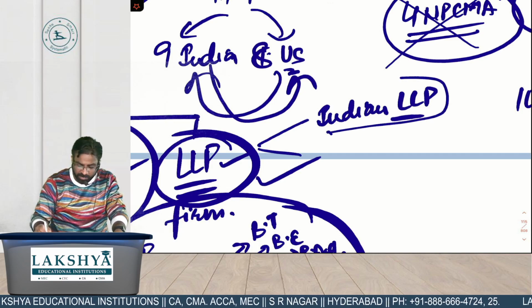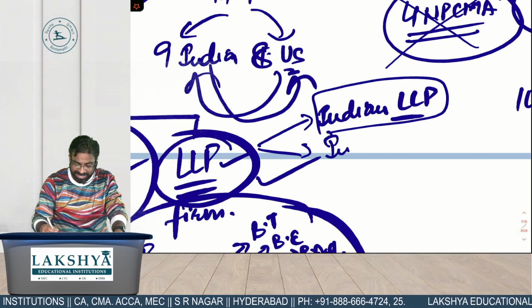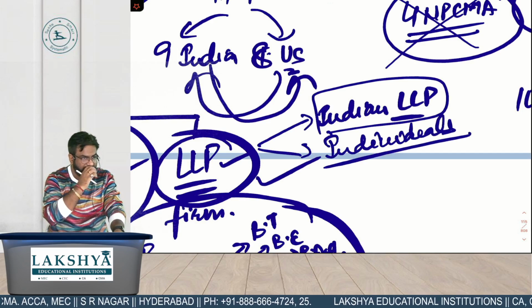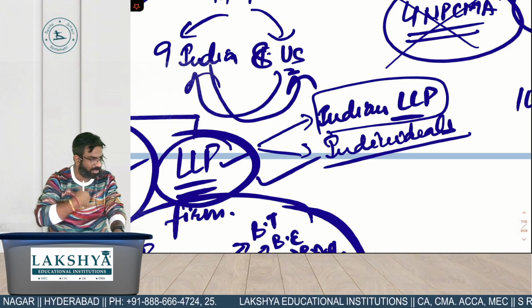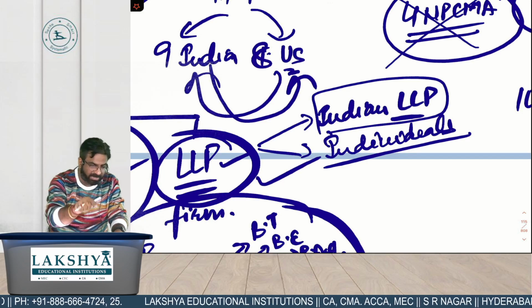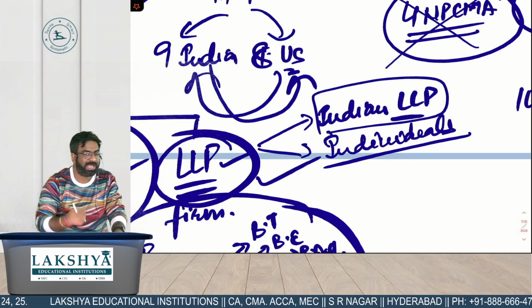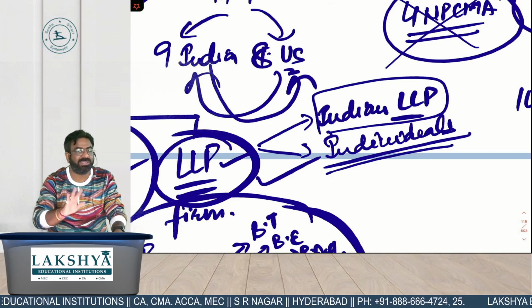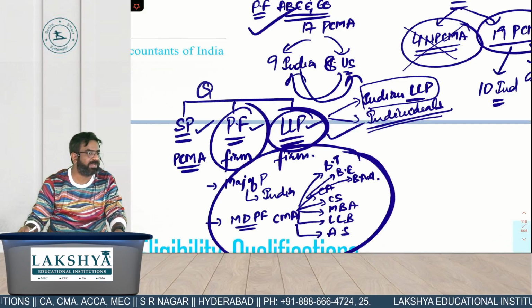So if you want to make an LLP, which LLP should it be? Indian. And there is one more problem in LLP: only individuals can become the partners. Who can become the partners? Individuals. Let me give you an example. Suppose these two have an LLP and the two of us have an LLP. If our LLP wants to become a partner in this LLP, it is not allowed. An LLP cannot be the partner in an LLP. If I want to be the partner, it is allowed. So who is allowed? Only individuals, not the entity. These are the 2 rules which are additionally applicable to whom? LLP. Did you get the point?